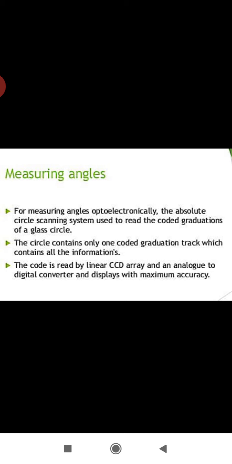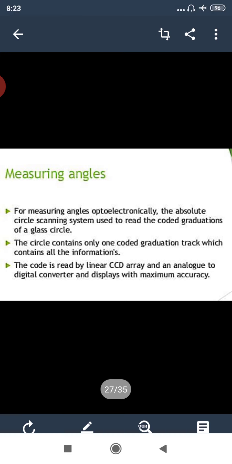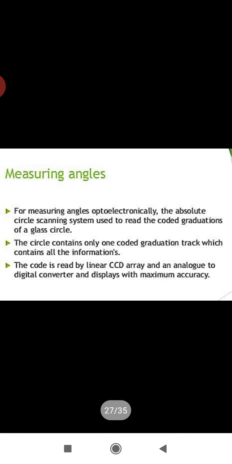So it is an inert part which is fixed with the total station. The circle contains only one coded graduation track which contains all the information. The code is read by the linear CCD, that is charge coupled device array, and an analog to digital converter, and displayed with the maximum accuracy. Now this is how the measuring of angle takes place in the total station.